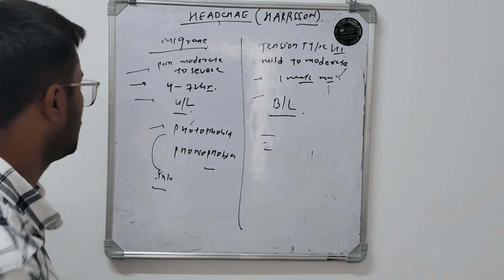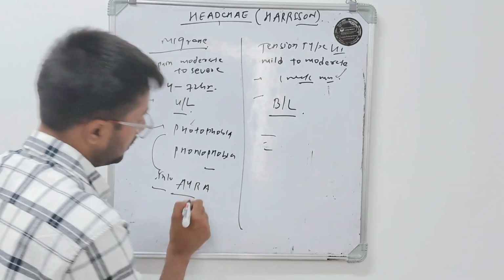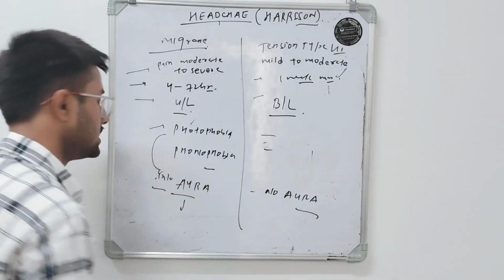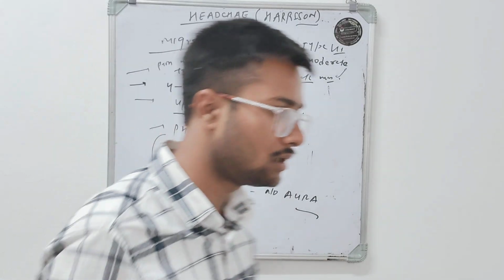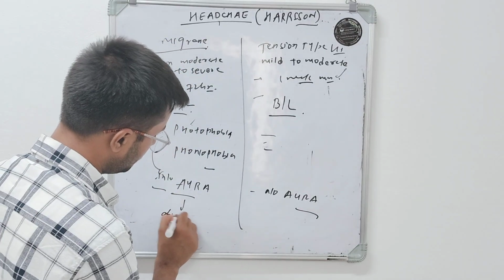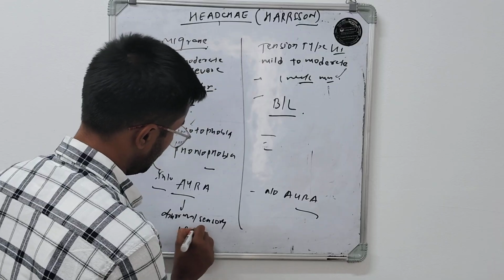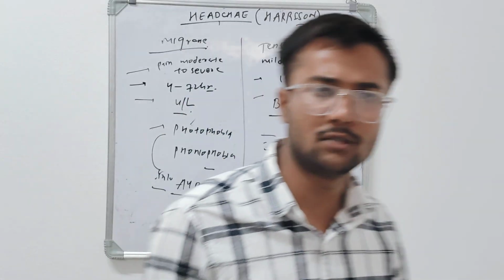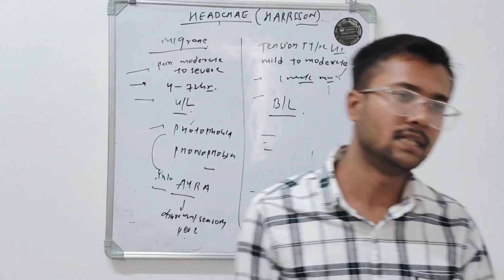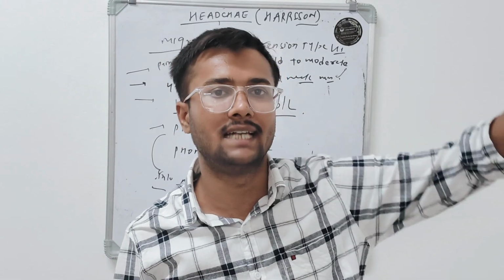The other thing is that in some patients there is a presence of aura. Here no aura is present. Aura means abnormal sensory perception. It may be auditory or visual. The patient complains that before the start of the headache, they feel some floaters, zigzag lines, or brightening lights.